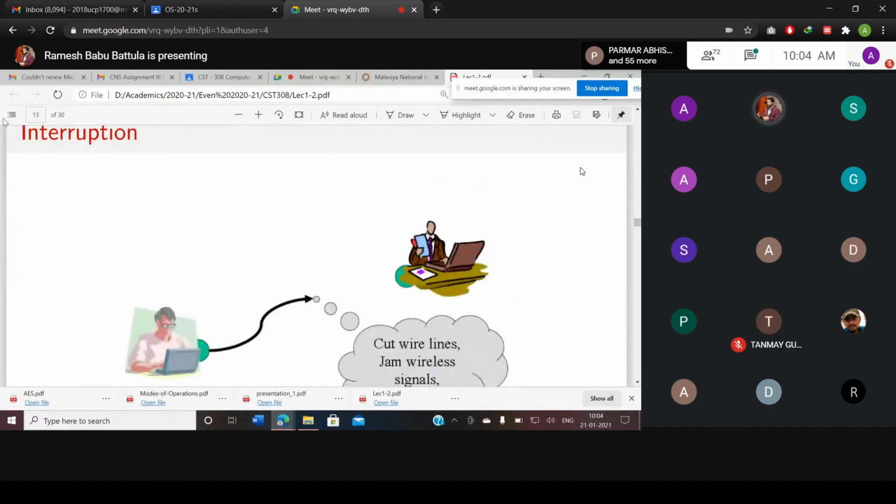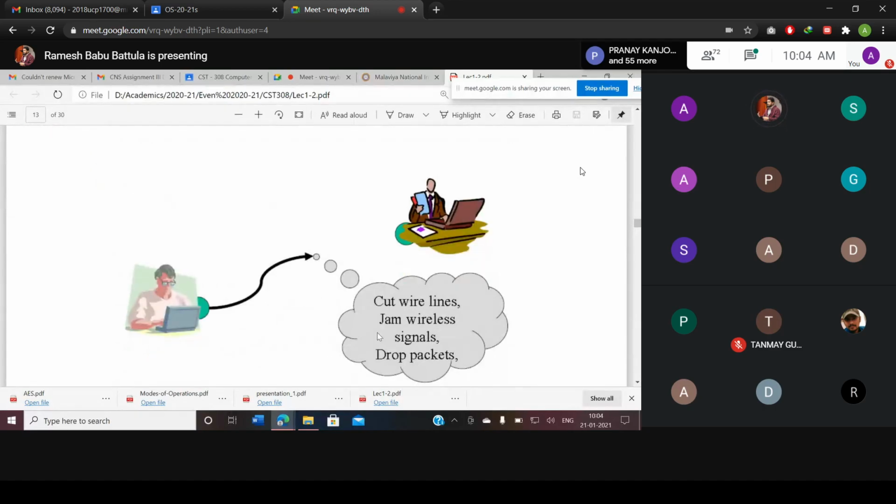The first one is interruption. Observe, this is the interruption. Somebody may cut the wires, so there is no communication. Jamming the wireless signals, no communication. Another is dropping the packets. I will give you a small example to understand how an availability-based attack happens.